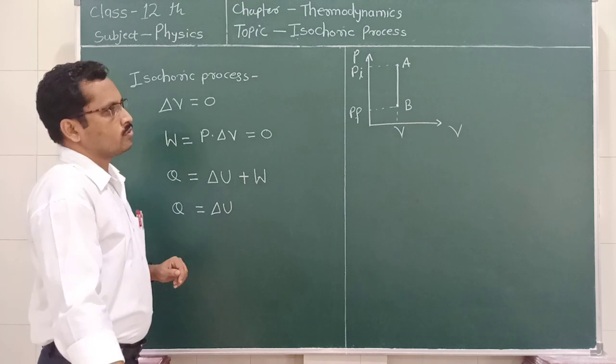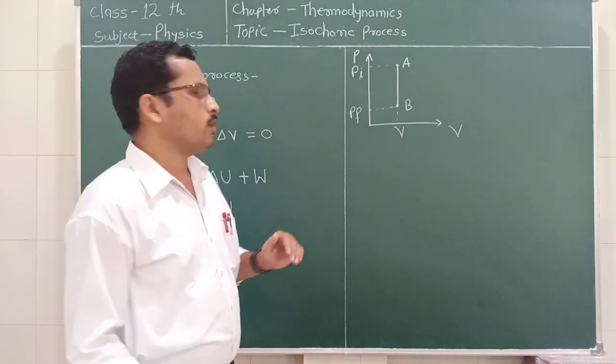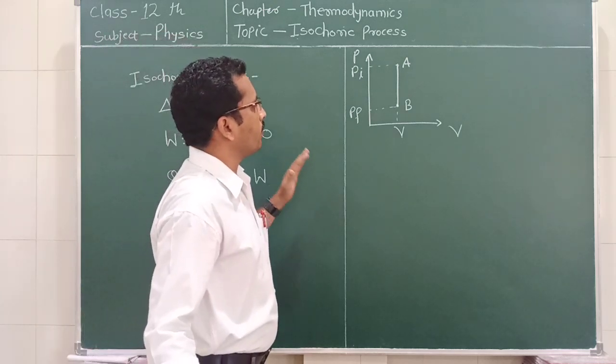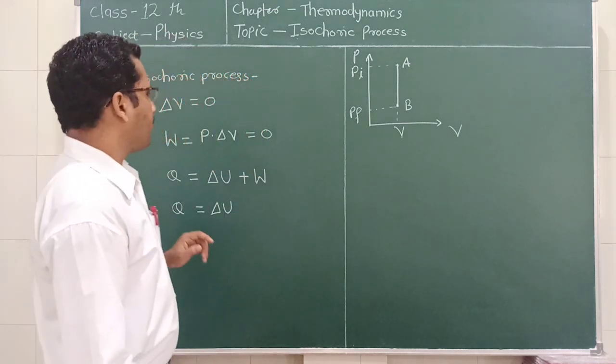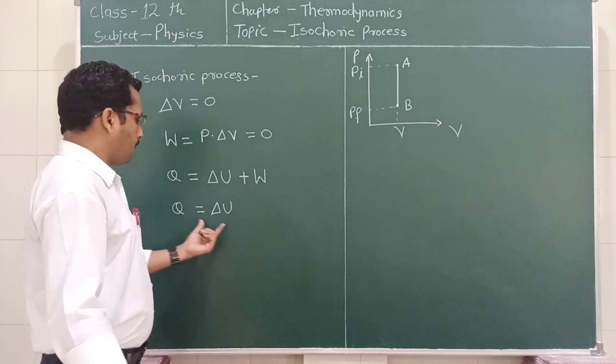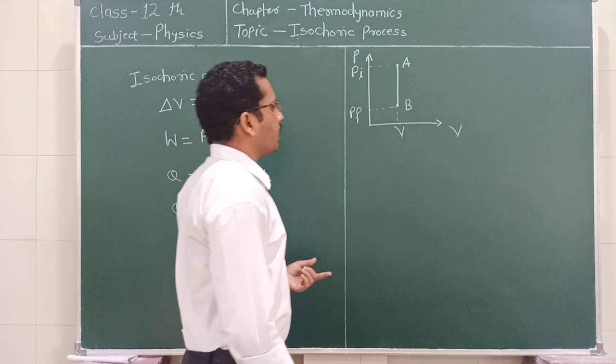Now we are moving towards the thermodynamics of this isochoric process, which means we are going to derive a very simple relation for the amount of heat supplied in the isochoric process.